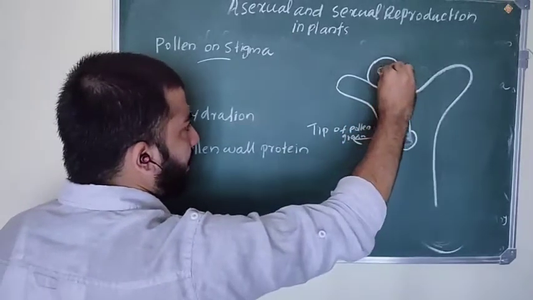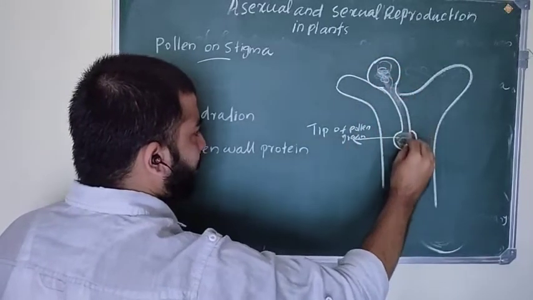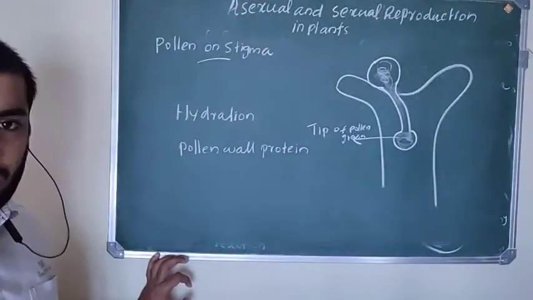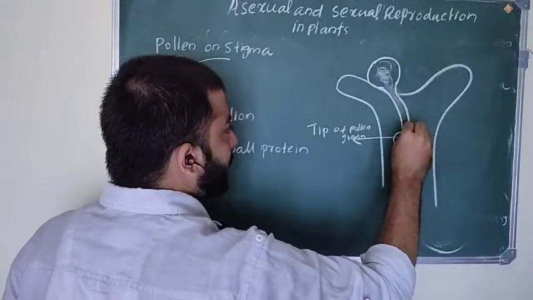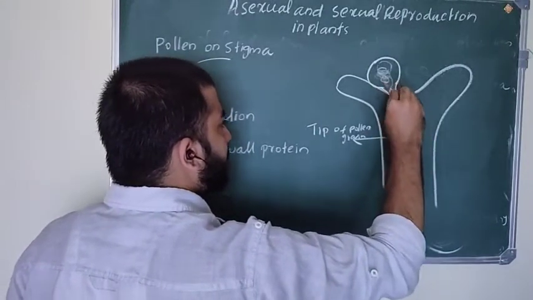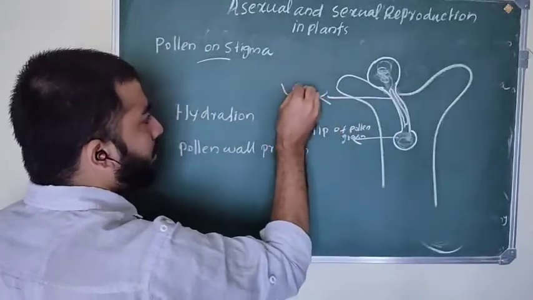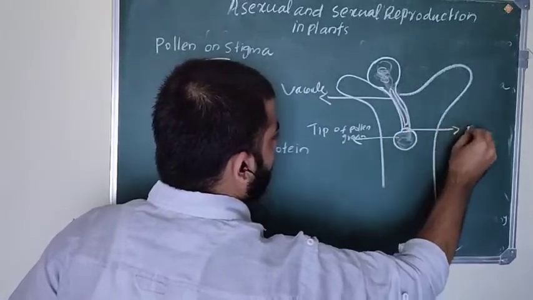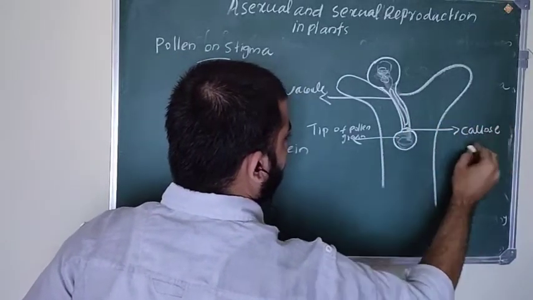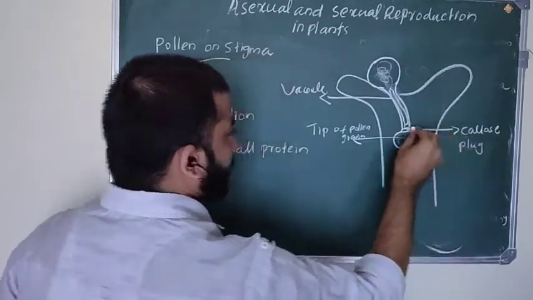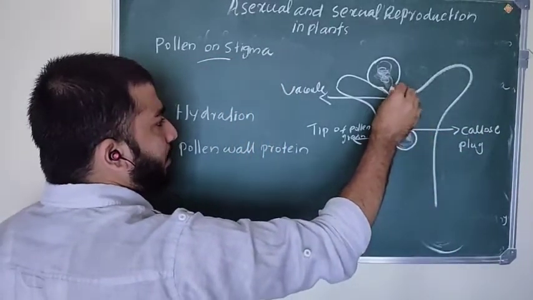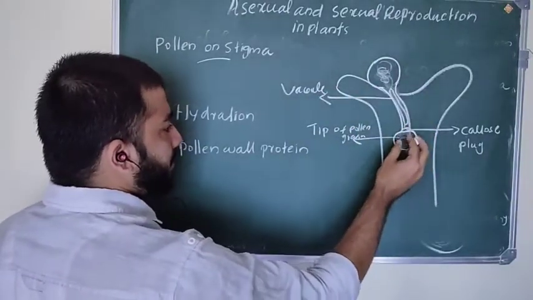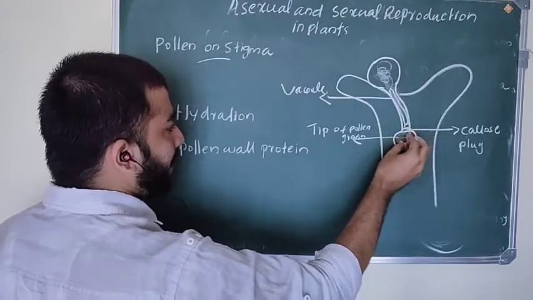Okay, so all content present inside the pollen moves into this tip of the pollen grain, and this tip grows through the style. Here the remaining portion of the pollen, which is occupied by a vacuole, is blocked by a callus plug near the tip of the pollen grain. So the remaining portion is occupied by a central vacuole, and all the cytoplasm, materials and male gametes are found at the tip of the pollen grain.